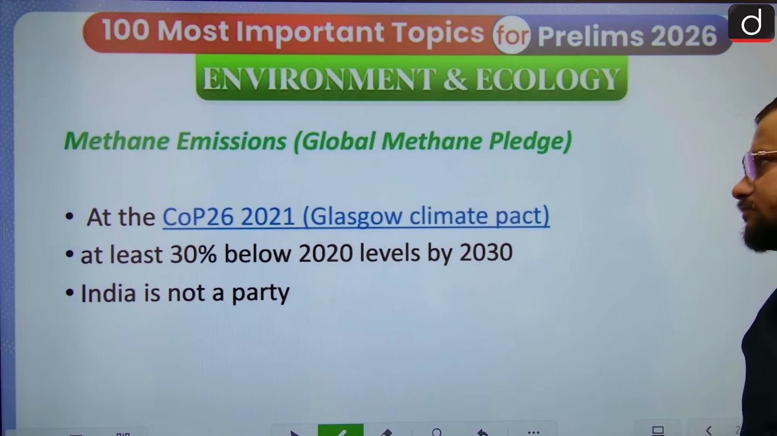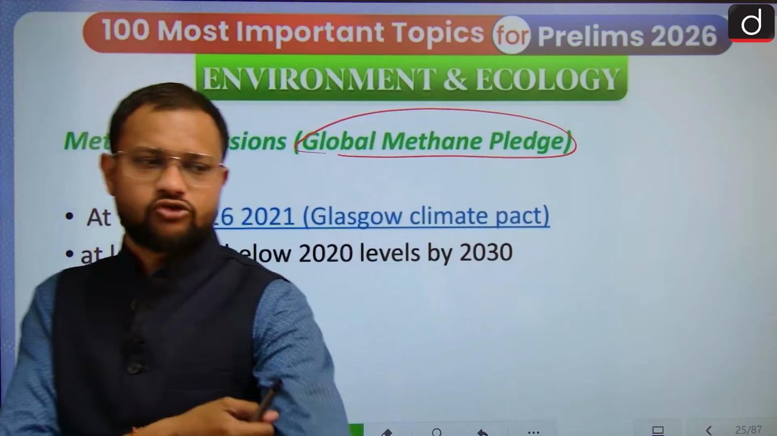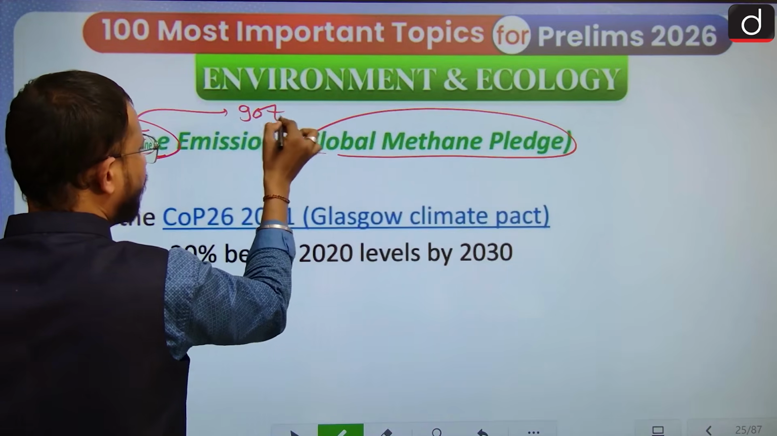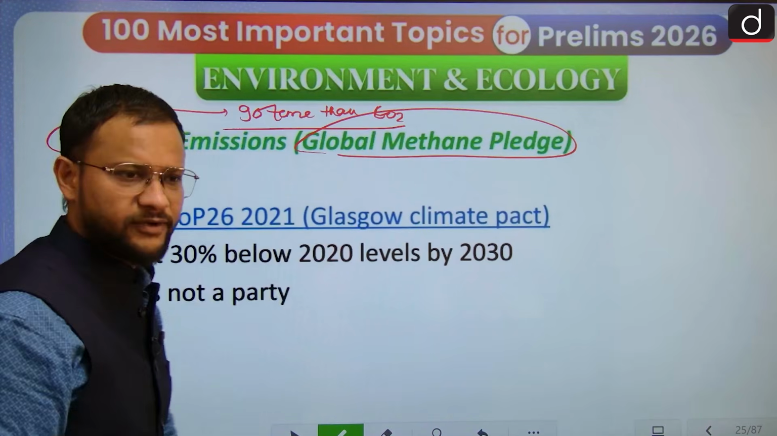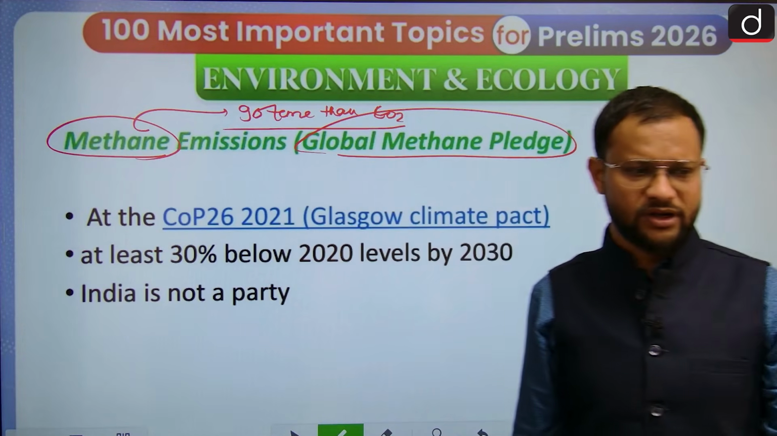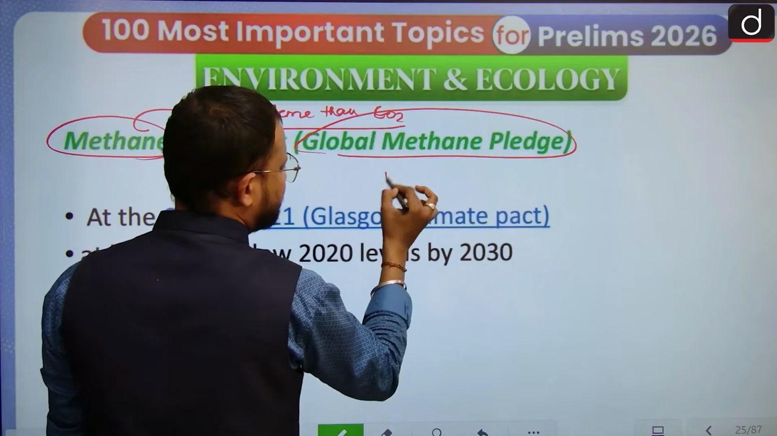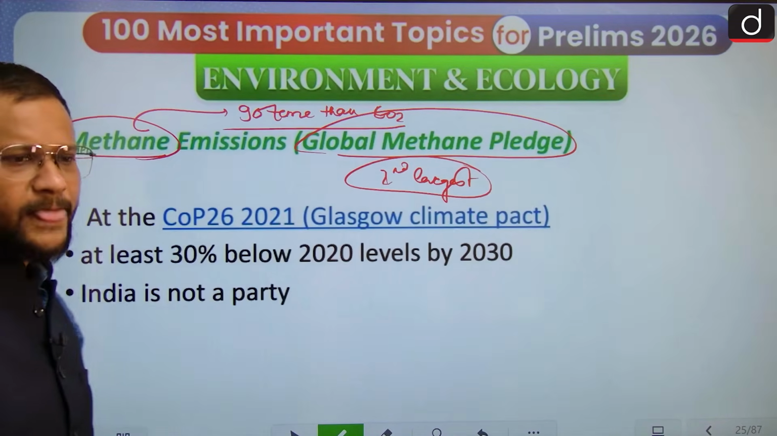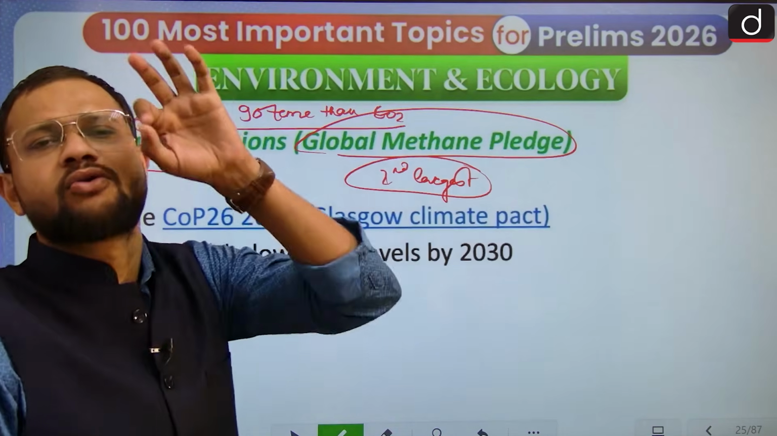Then the methane emission, the global methane pledge. See, guys, methane is 90 times more potent than CO2 for the greenhouse gas effect. No doubt carbon dioxide is the major gas contributing to the greenhouse effect, but methane is the second largest contributor. So the methane emission needs to be controlled well.